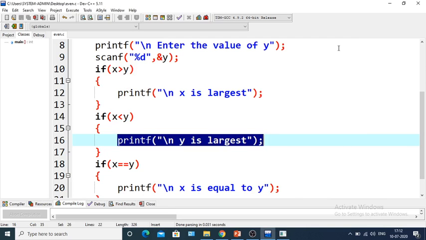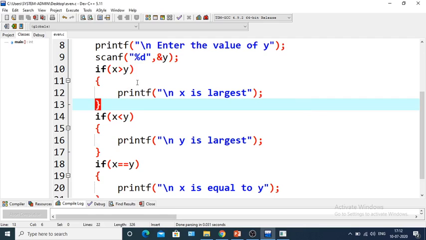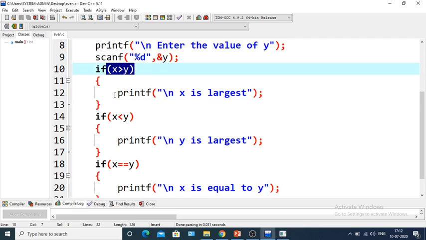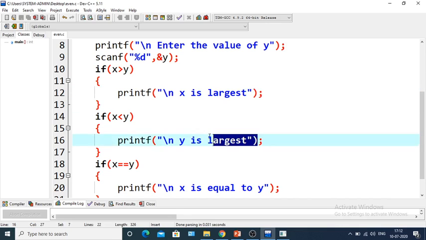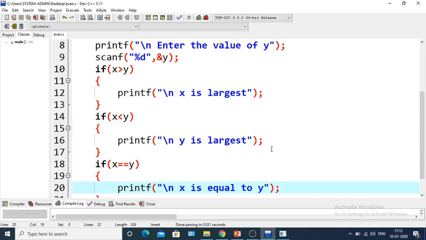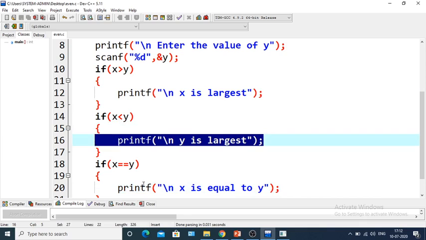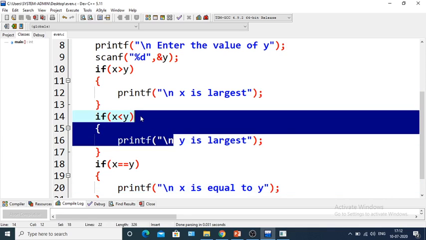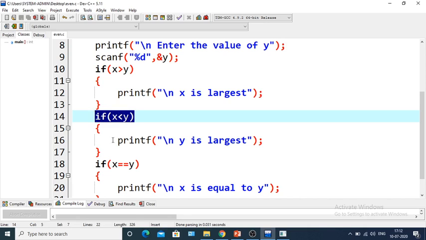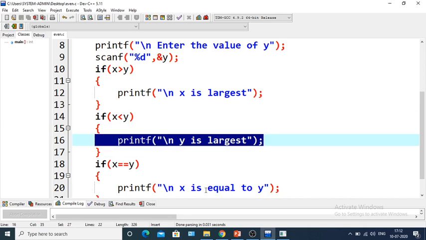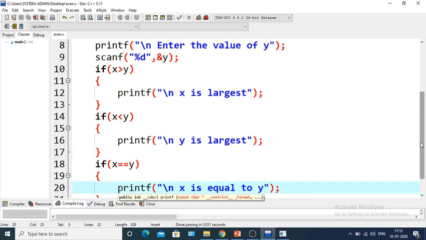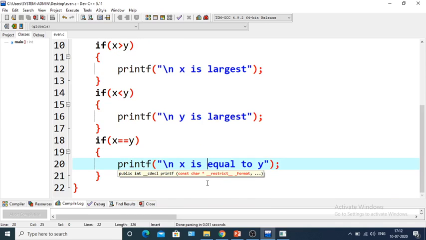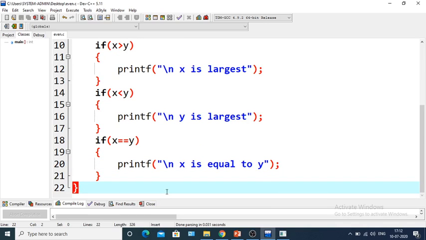There are three conditions here. If this condition is satisfied, only this will be printed, not this or this. If this is satisfied, then only this. If this condition is satisfied, then only this statement will be printed, not this one. So this is the code to find the largest of two numbers.